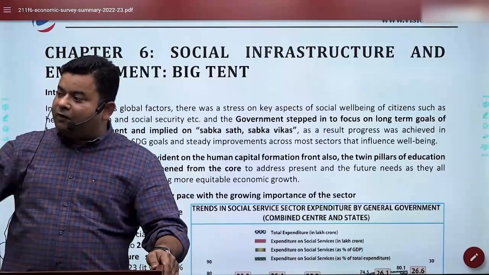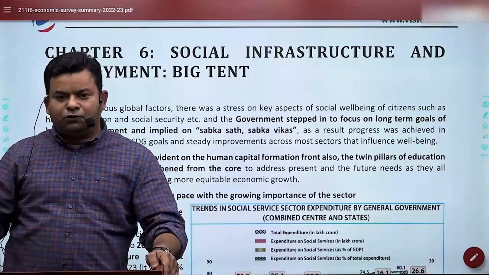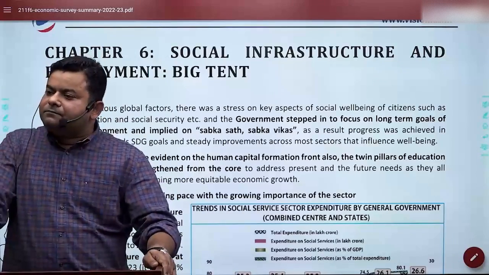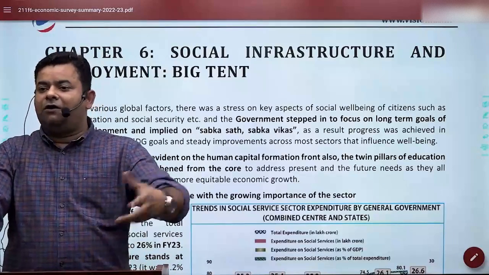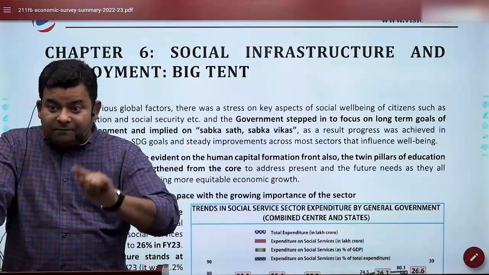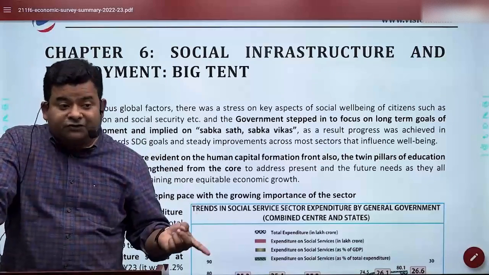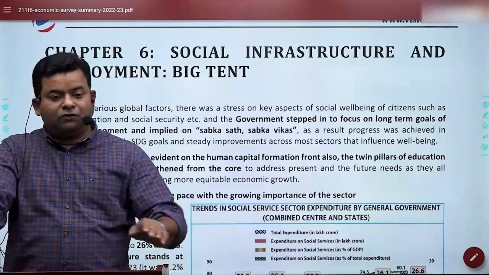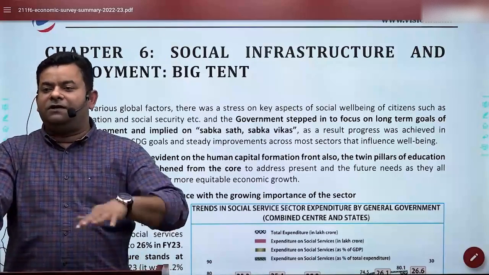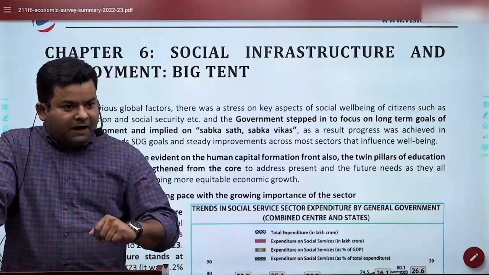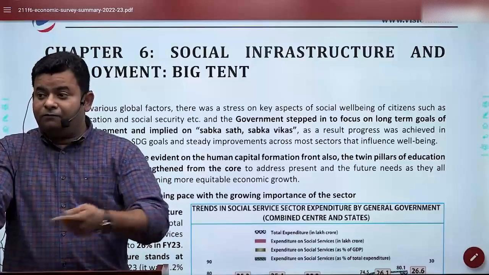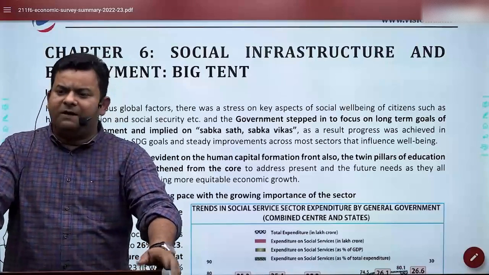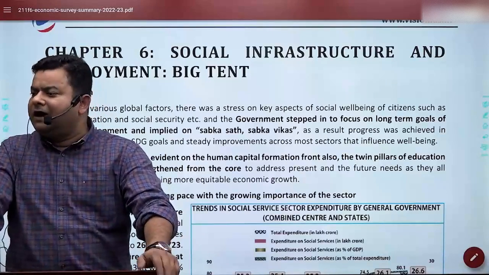So IMF advises the government that you should take this kind of stance. Let me give an example to make it more connected. You might have heard that Sri Lanka went through the BOP crisis. IMF in 2017 advised Sri Lanka not to reduce the tax, not to have that tax cut, because their tax revenue was already low. Had they listened to that, probably they could have saved the embarrassment they got. And Gotabaya made a mistake because he did not heed what IMF was saying.